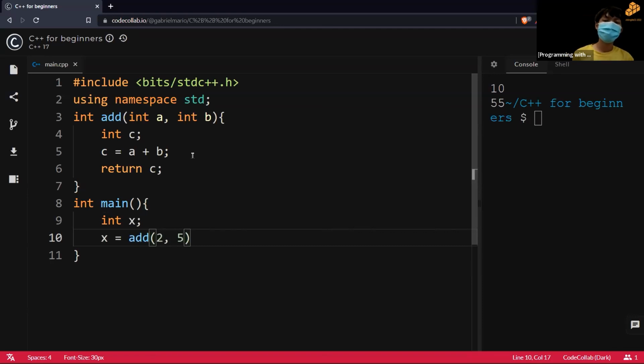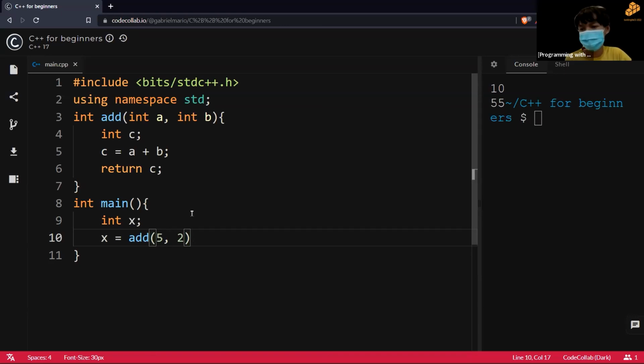The inputs correspond to the order in which you defined them outside the main function, so 2 is a and 5 is b. If you flip this, to 5, 2, then 5 is now a and 2 is now b. This is then converted to the result of the function, which is 7, and then it is passed on into x.